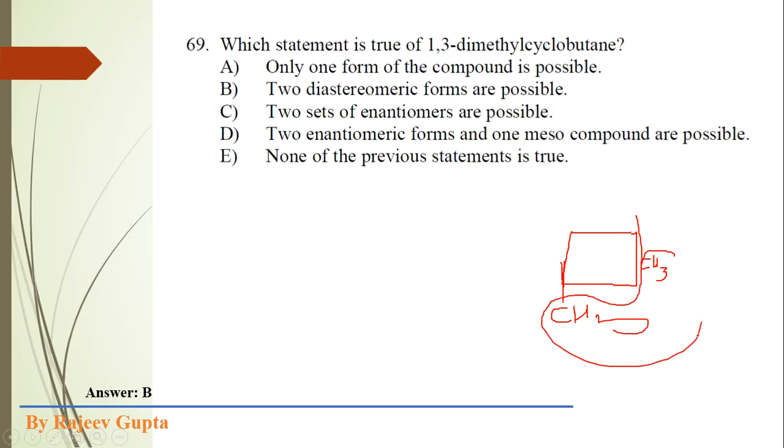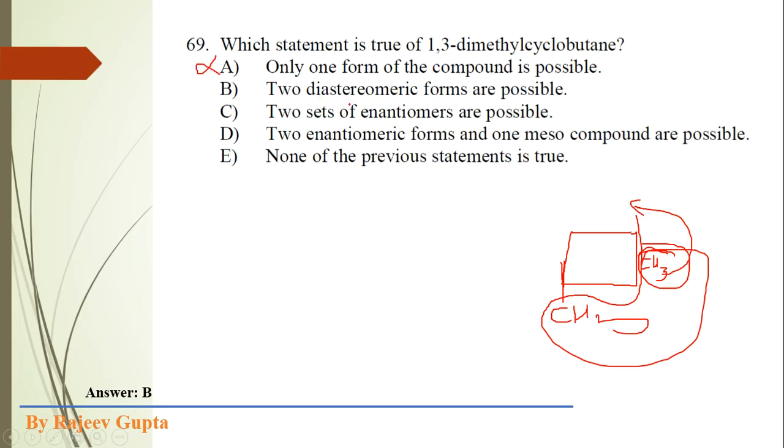Here it is cis isomer, and if this methyl group goes to upside, then these are trans. So two forms are possible. Only one form not possible. Only two forms in 1,3-dimethyl cyclobutane are possible, that are cis and trans. So this option is not correct.